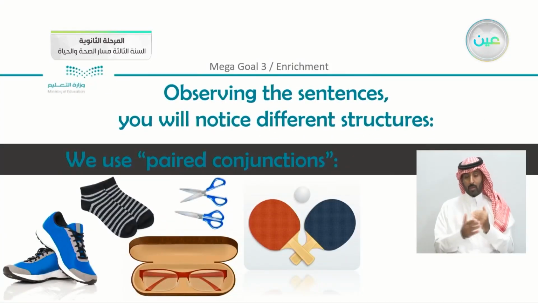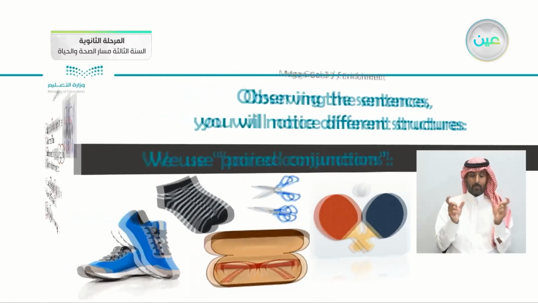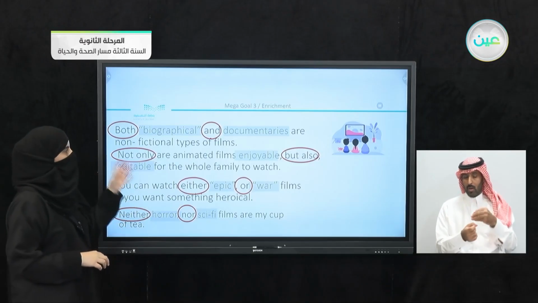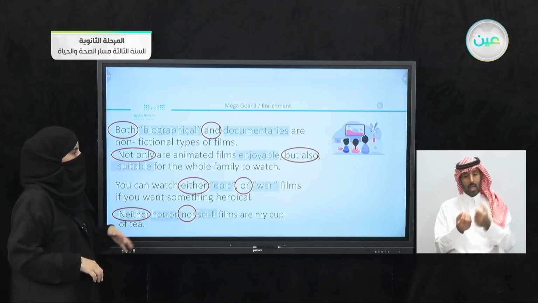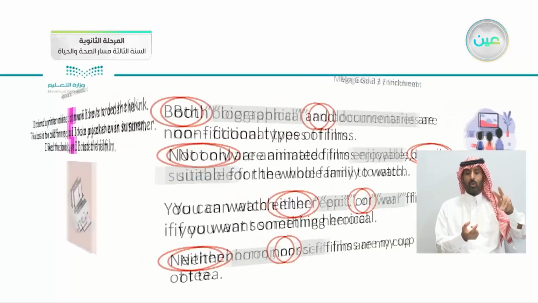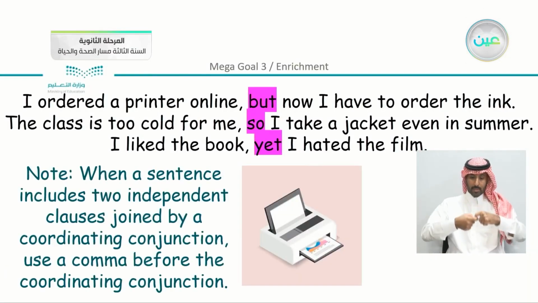Now, just to remind you of the idea of using paired conjunctions, they are pairs, they are inseparable. Also, just to recall the examples, you can use either or, both and, not only but also, neither nor. So these are paired conjunctions. We have here the single conjunctions as we mentioned before.